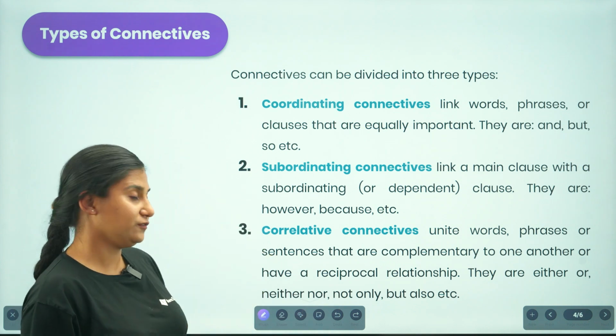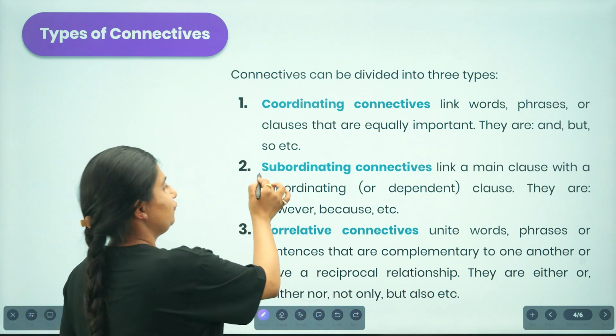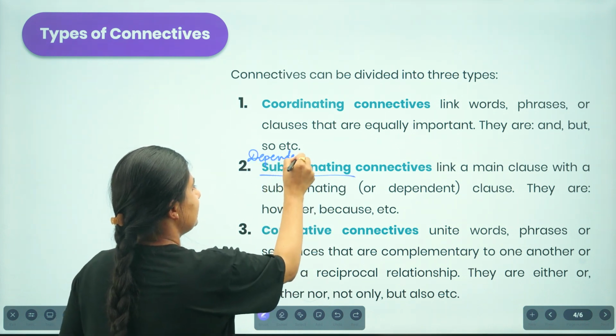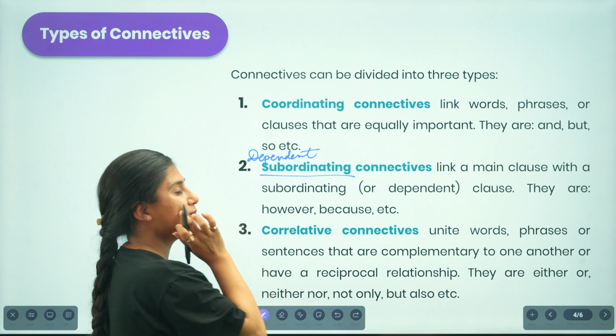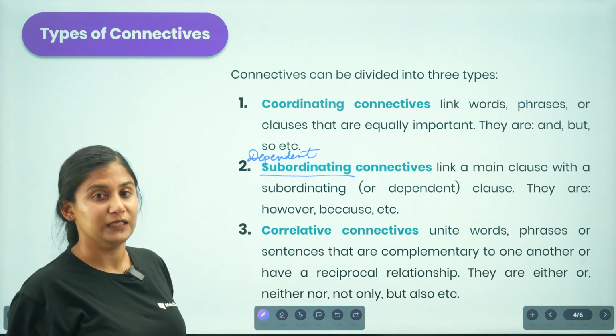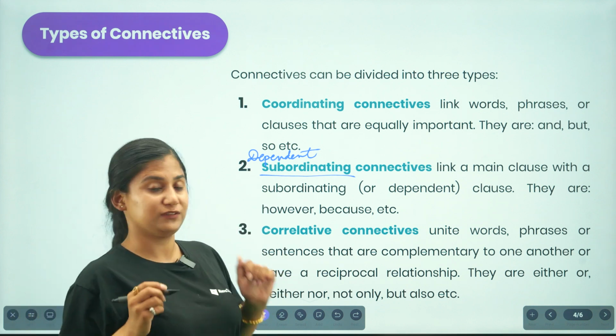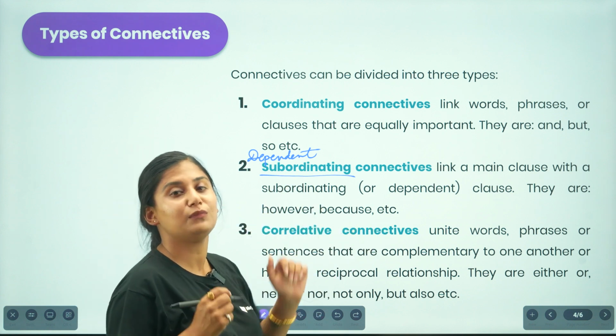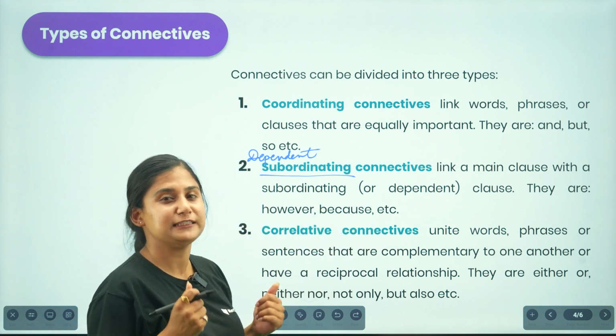Now let us move to another idea, that is subordinating connectives. Subordinating refers to the idea of dependent. We can understand subordinating connectives as dependent connectives as well. A subordinating connective helps us to link with the main clause or the independent sentence.